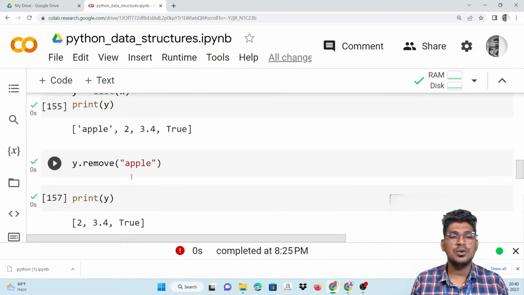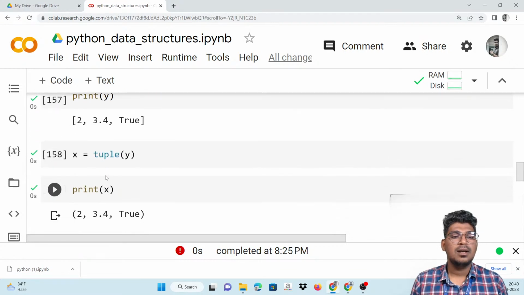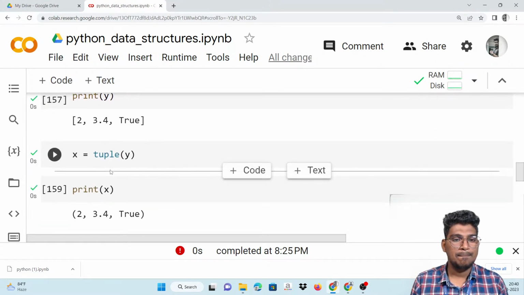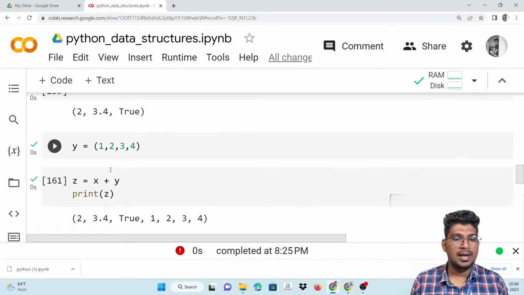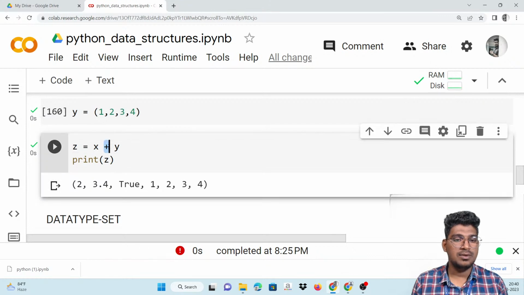Now remove the same thing. With the help of dot remove, you have to specify the value of that particular list. The item is going to be removed. We can add the two different tuples here, with the help of the plus operator. That is an arithmetic operator.